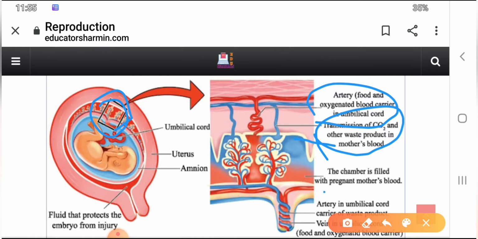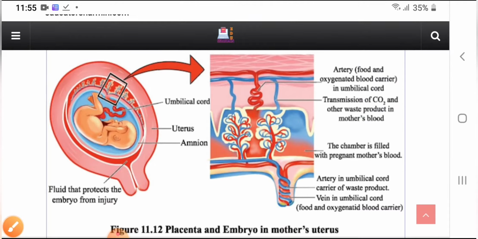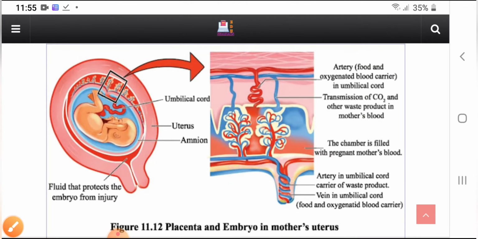Another chamber is filled with the pregnant mother's blood, and here an artery in the umbilical cord is the carrier, and a vein in the umbilical cord carries waste products. So this is a placenta and embryo in the mother's uterus. So now you know why it is important, right?